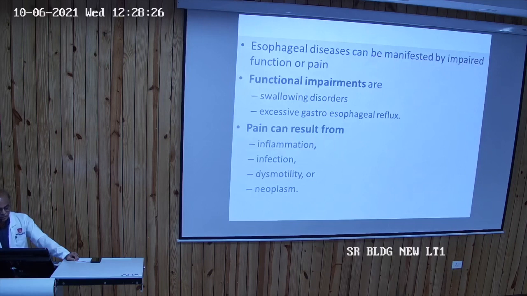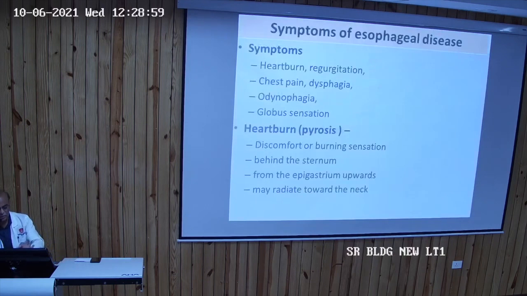Functional impairments are swallowing disorders, which we have already seen, and excessive gastroesophageal reflux. Pain, also termed odynophagia, can be due to inflammation, infection, simple esophagitis, or esophagitis due to bacterial, viral, or fungal infections. All these can lead to odynophagia, and also neoplasm and dysmotility.